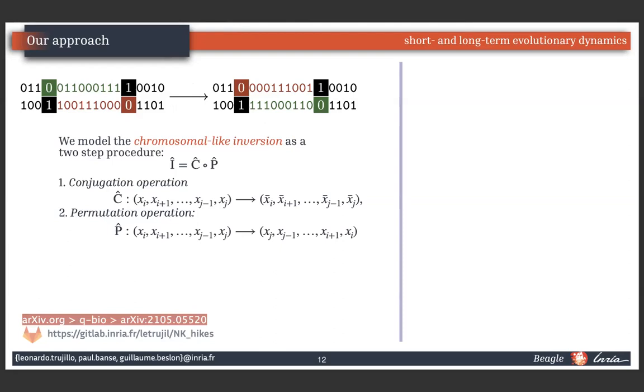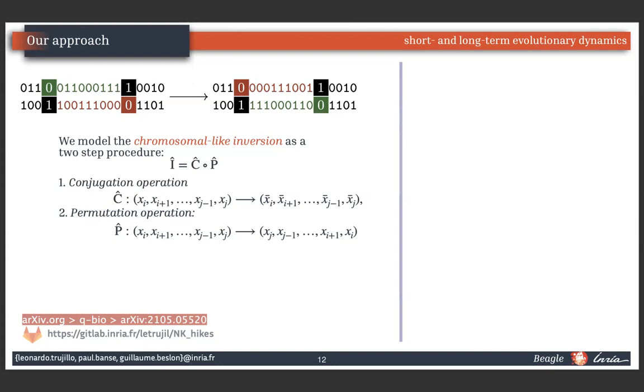Among the different chromosomal rearrangements, we are particularly interested in inversion mutations because they conserve the genome size, which, for example, simplifies not having to consider change in the dimension of the fitness landscape. And for example, they are the second most frequent mutation in long-term evolution experiments, such as those carried out by Professor Lenski in his lab in Michigan.